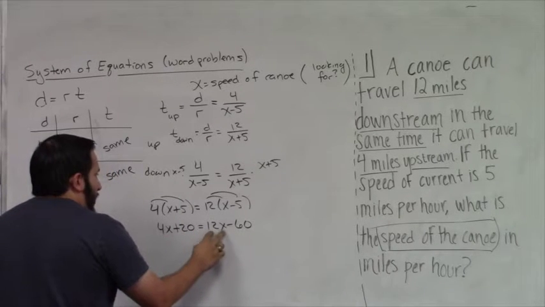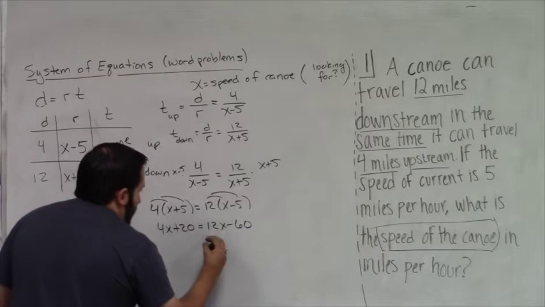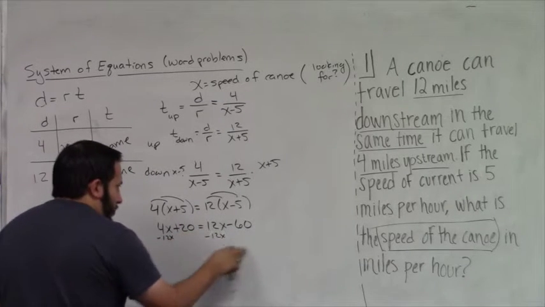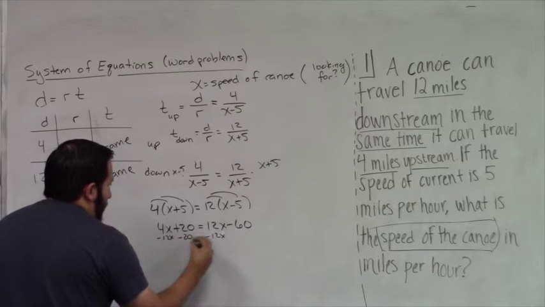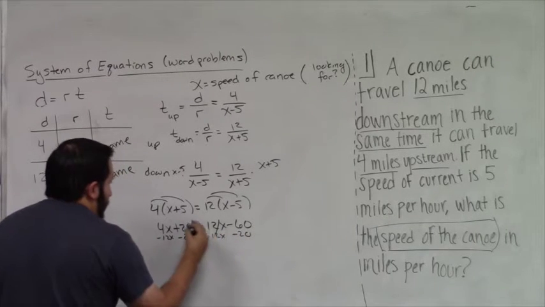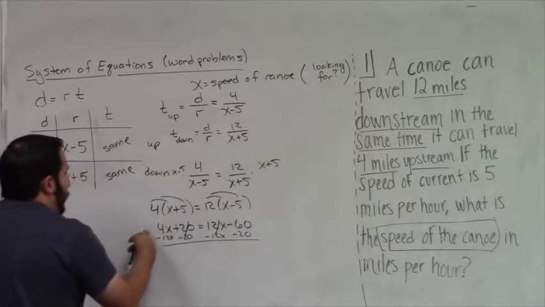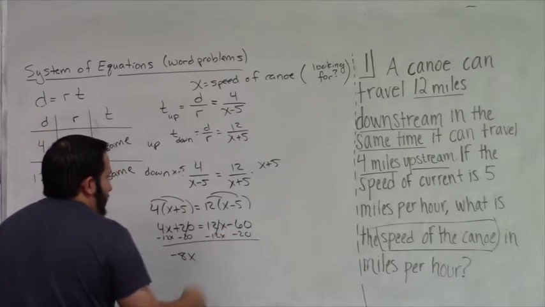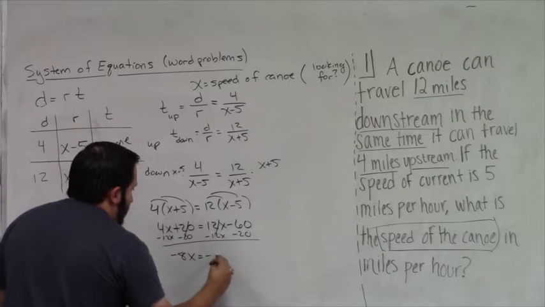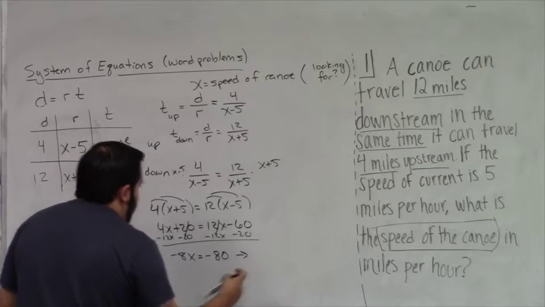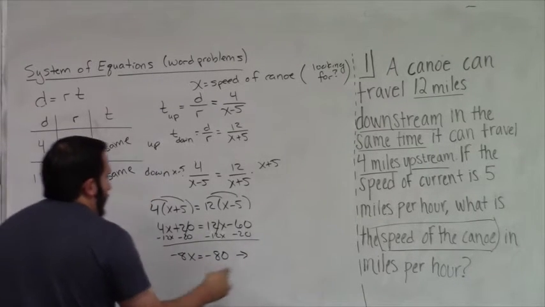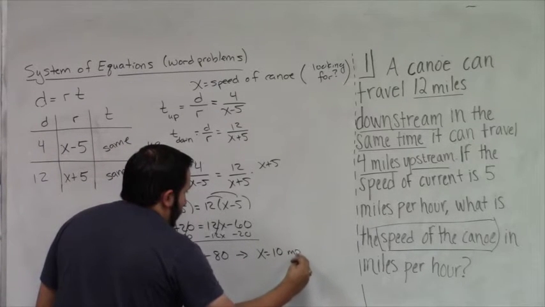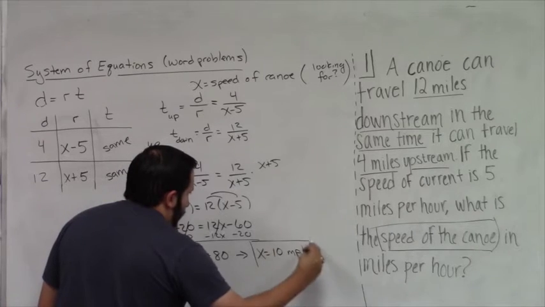Let's subtract the 12x to the other side, so minus 12x, minus 12x, and then move this 20 over to the other side, minus 20, minus 20. What I get, 4x minus 12x is negative 8x, and minus 60 minus 20 is minus 80. Therefore, solving for x by dividing by negative 8, I get that x is 10 miles per hour.